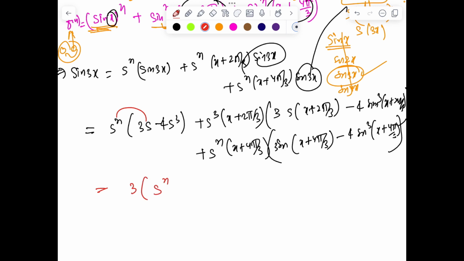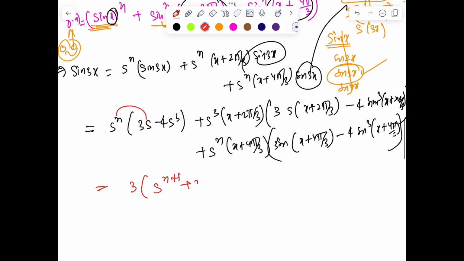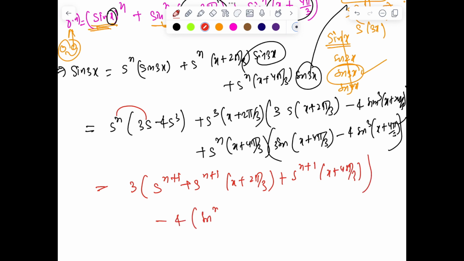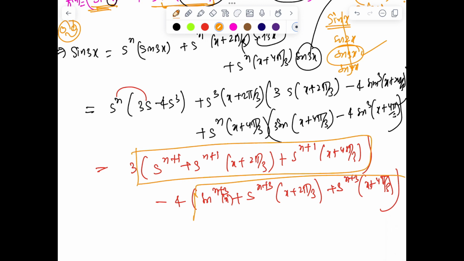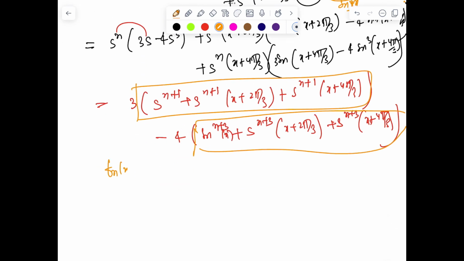So now if we multiply, we are getting 3 sin n plus 1 x, ये तो n plus 1 डिफाइन हो गया, plus sin n plus 1 x plus 2 pi by 3 plus sin n plus 1 x plus 4 pi by 3, and minus 4 times the same thing with n plus 3: sin n plus 3 x plus sin n plus 3 x plus 2 pi by 3 and sin n plus 3 x plus 4 pi by 3. अब देखो मजा आ गया. By very definition this is nothing but f of n plus 1 x, और ये हो गया f of n plus 3 x.